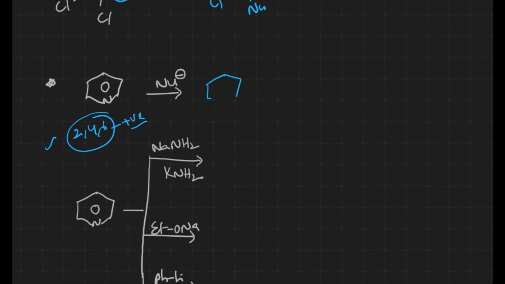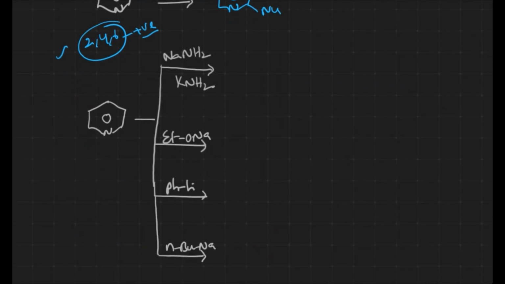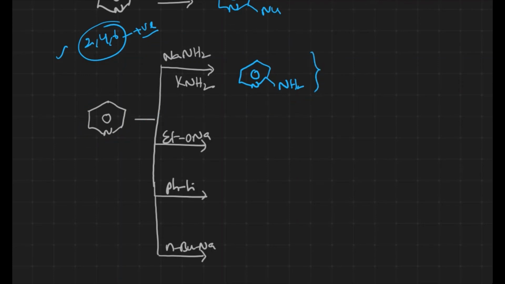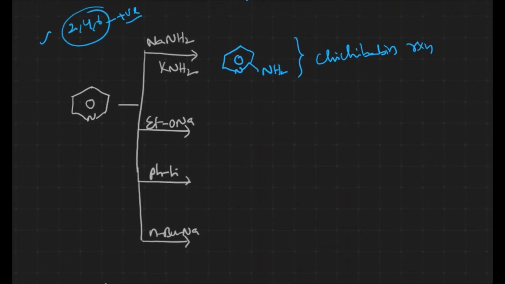I'll give you one simple reaction, where nucleophilic substitution takes place at the 2nd position. This is the pyridine, and these are the nucleophiles. What is the nucleophile here? NH2 minus is the nucleophile, so at the 2nd position we can expect nucleophilic substitution, that is NH2. This particular reaction is known as the Chichibabin reaction, one of the named reactions. The Chichibabin reaction is one of the aromatic nucleophilic substitution reactions.